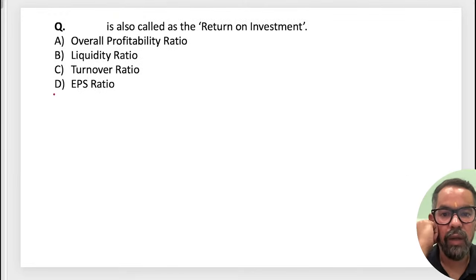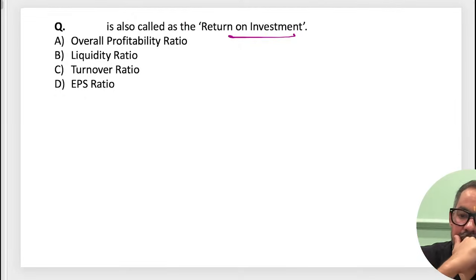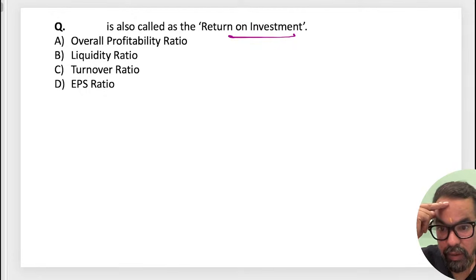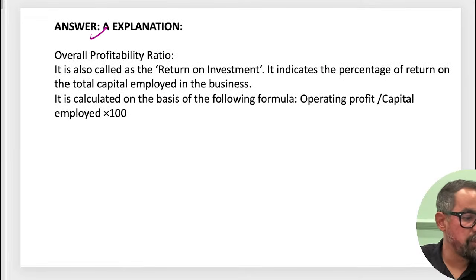Okay. Next one. Dash is called return on investment. Did I forget to put numbers? Okay. So return on investment is the overall profitability measure. Option A only will be the right answer for this one.